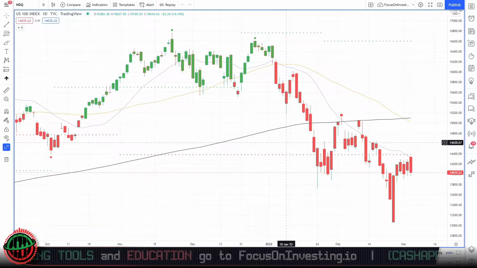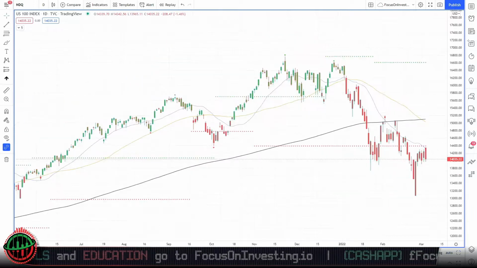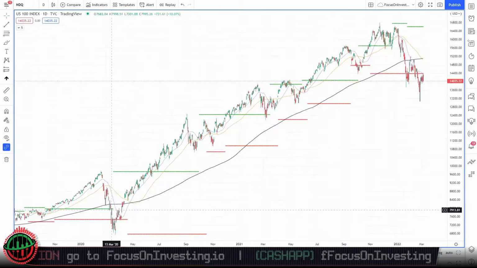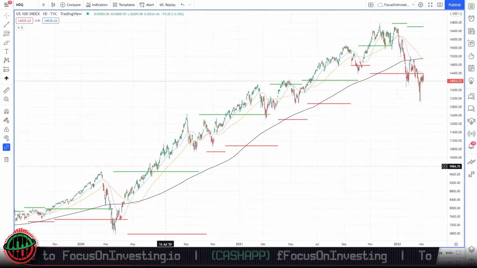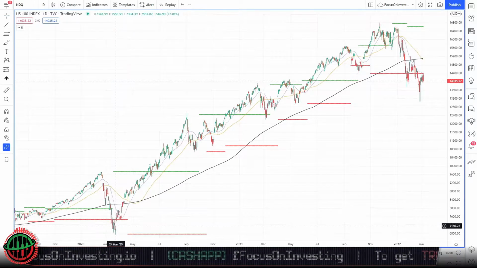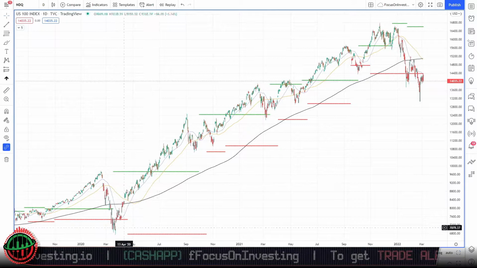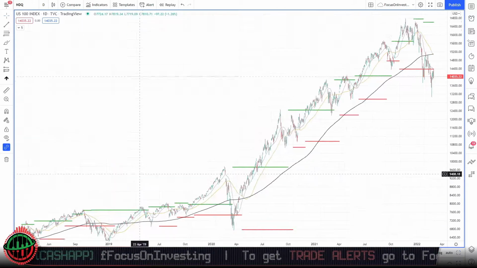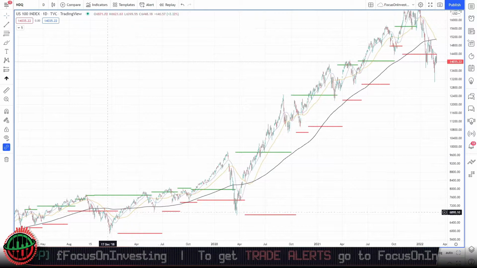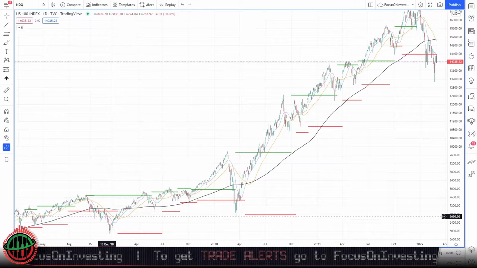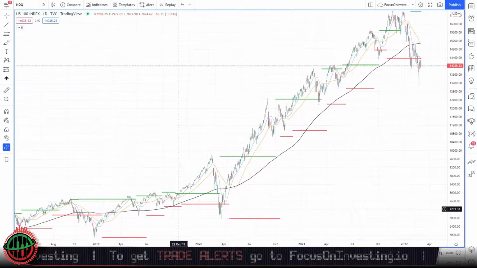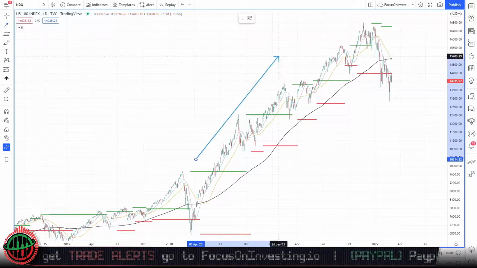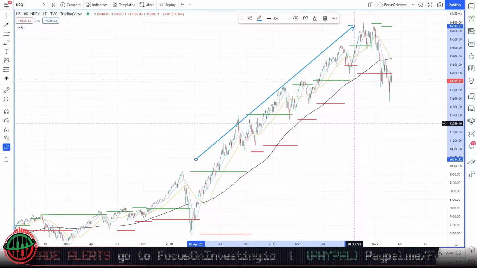Okay, let's get into the analysis. If we zoom out a little bit, we can see that the overall index has been bullish since March 2020. We had quite a big dip in this COVID era around March 2020. But prior to COVID, we can see that the market has been in an upward direction since maybe, you could say, 2018. But in more recent times, the recovery from COVID has been good. And we can see that we have had a strong bull market going on since the end of COVID.